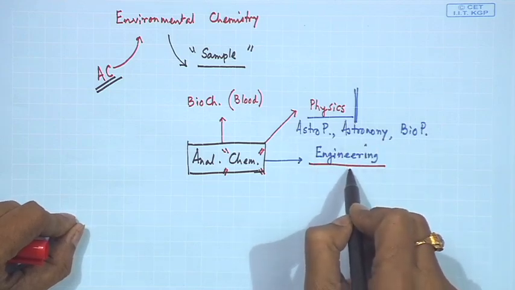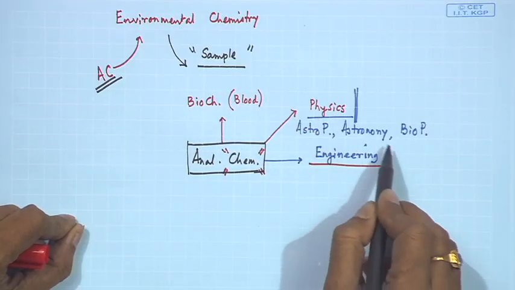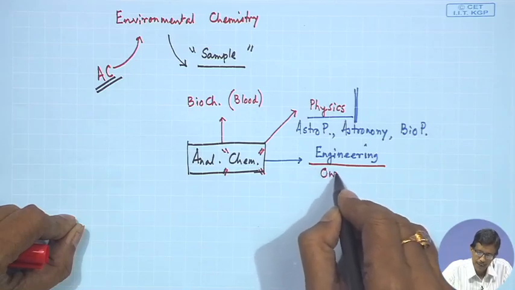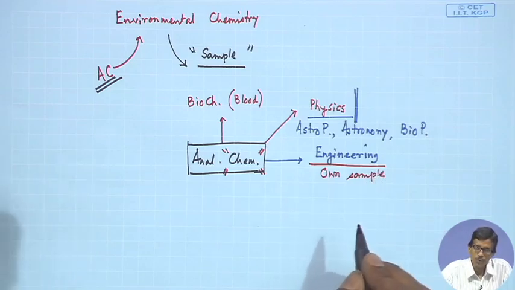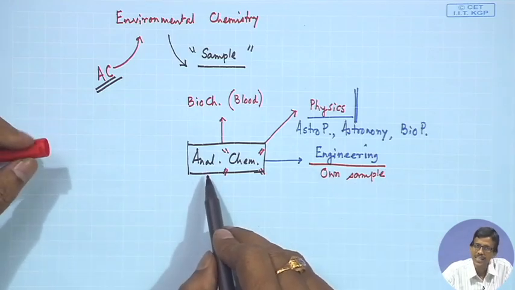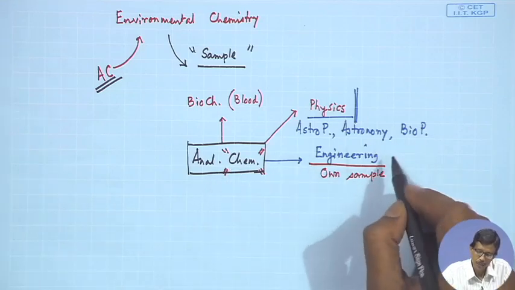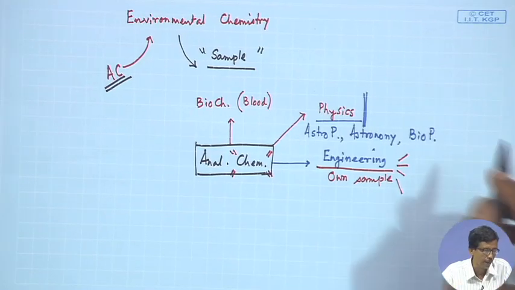A particular engineer, as I told you, a mining engineer or a metallurgical engineer, knows his sample very easily, because the engineer has a typical understanding of how he or she can make their own sample for analysis. If you have your own sample in your hand, then you can think of how this basic knowledge of analytical chemistry can be utilized to explain the different problems, because all these engineering problems will be in your hand.